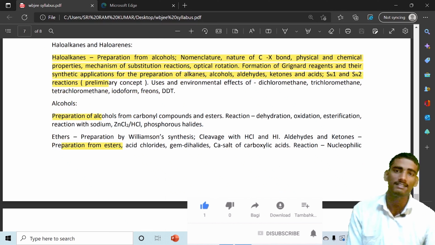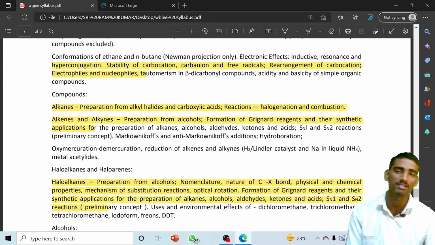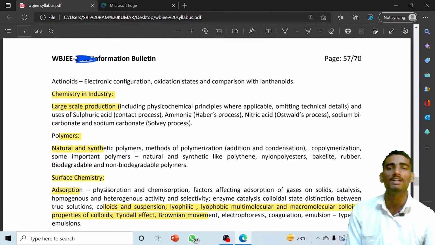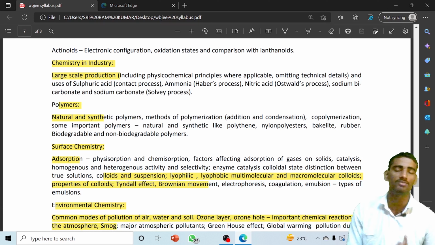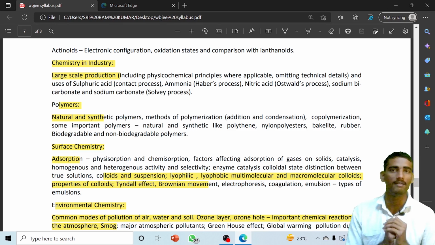Last, the preparation of alcohol from carbonyl compounds and all things you have to study, ether, and preparation by Williamson synthesis. So this is the complete syllabus of chemistry. Again saying, guys, I haven't given you the whole syllabus. I'm just giving you the important topics that you have to study. Besides that, if you want to know the complete syllabus, I will provide a link in the description. From there you can directly check it out too.